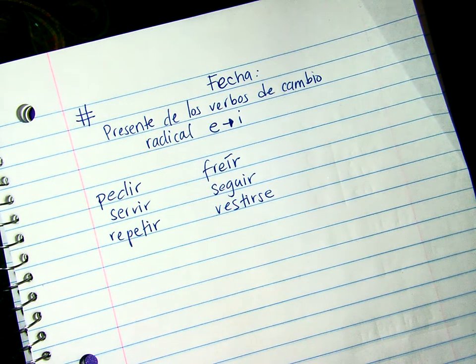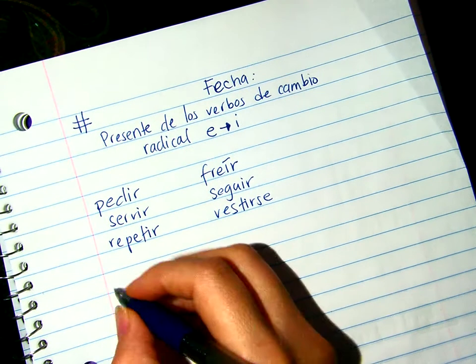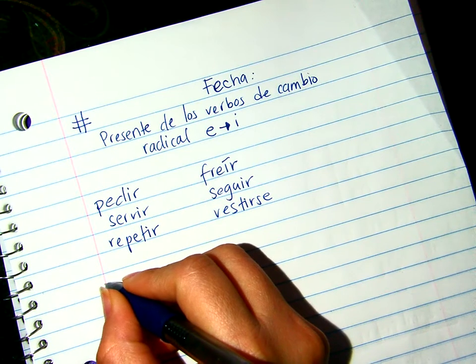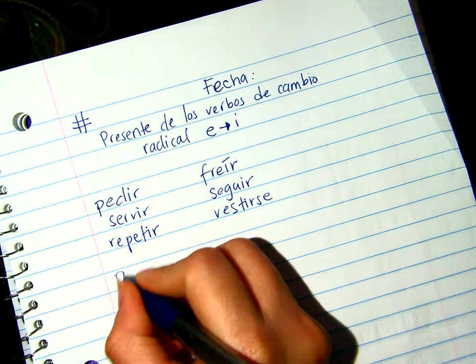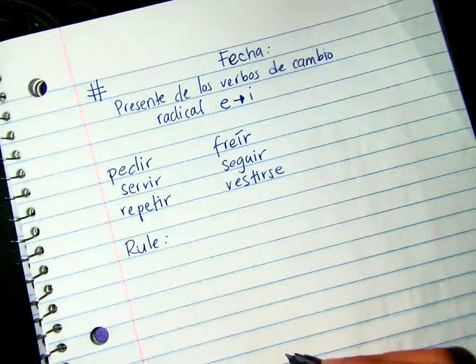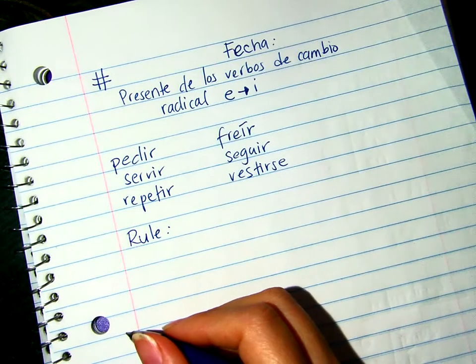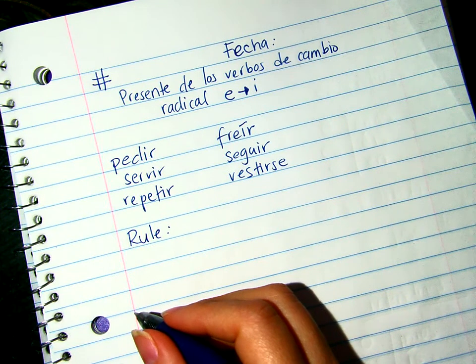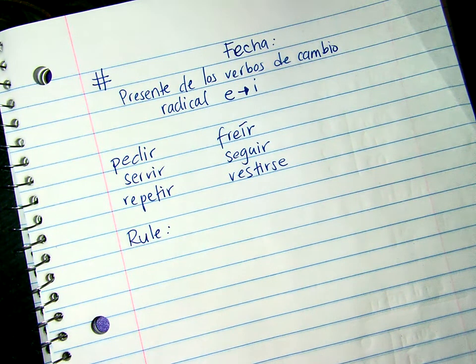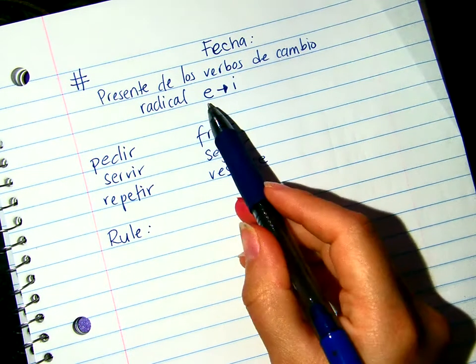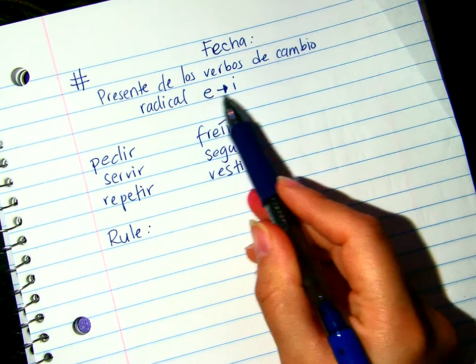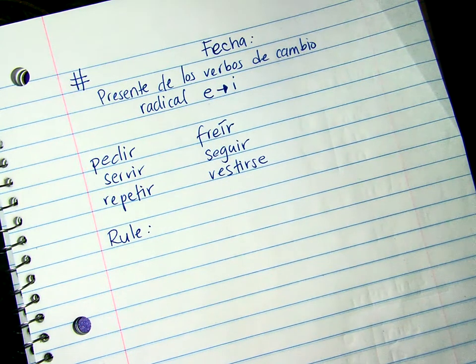Vamos a escribir that the rule is. Remember there's a few rules to it, that you're going to make a change in a particular letter, right? In this case, it's going to be the E that's going to change to an I.